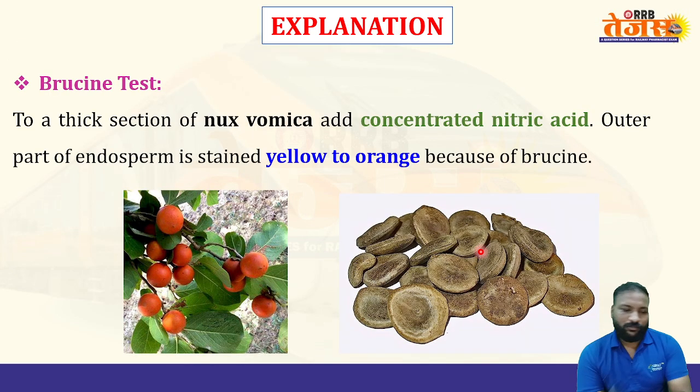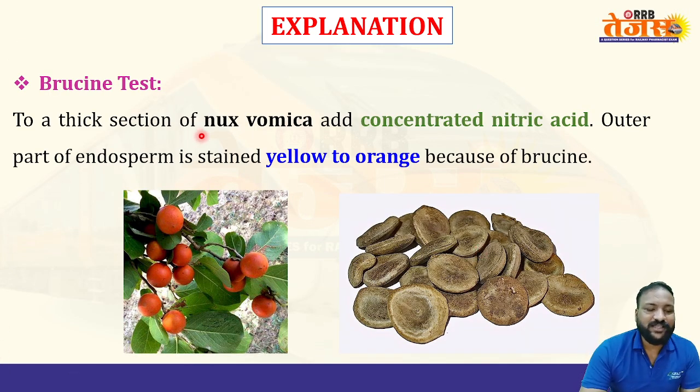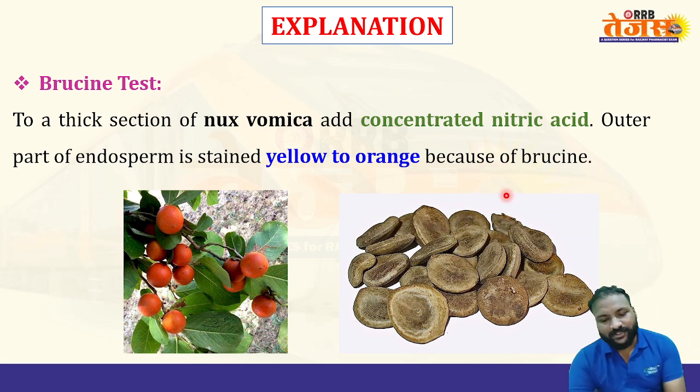Okay, so that's it. Take a thick section of nux vomica seed and add concentrated nitric acid. The outer part of the endosperm is stained yellow to orange color because of brucine. That's the reason, because it's confirming the brucine presence. So the name itself is saying brucine test. Yes, these are the nux vomica seeds and this is the nux vomica plant.